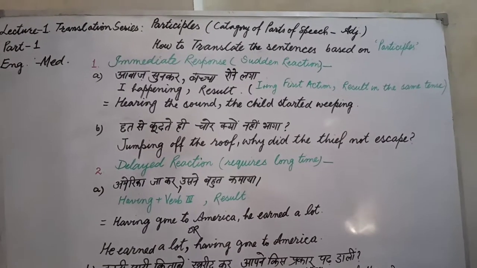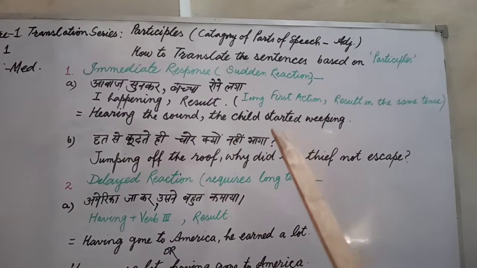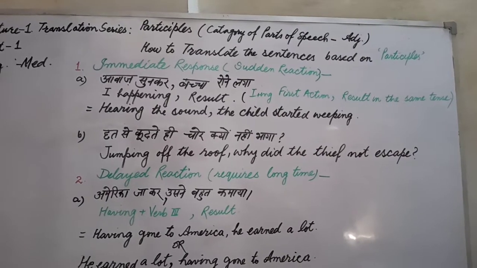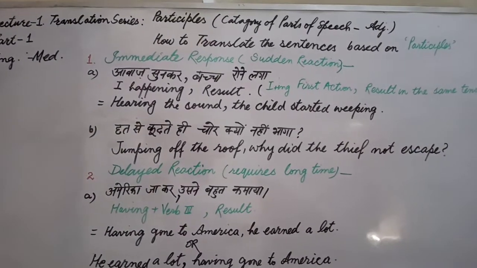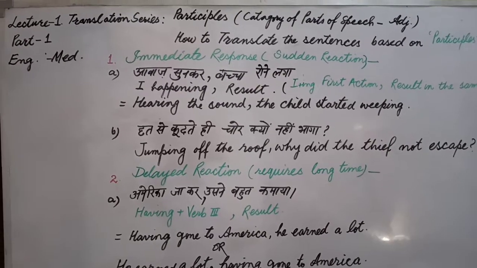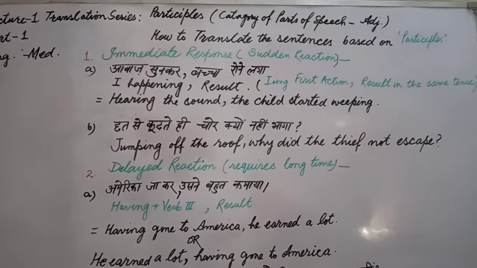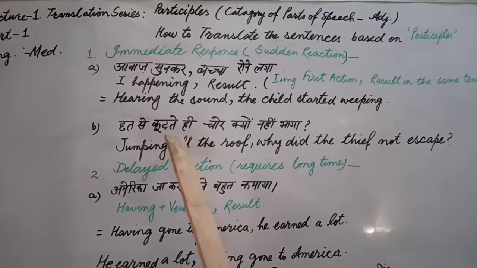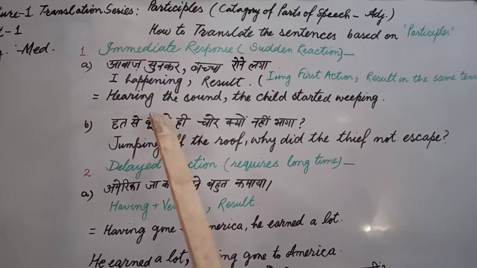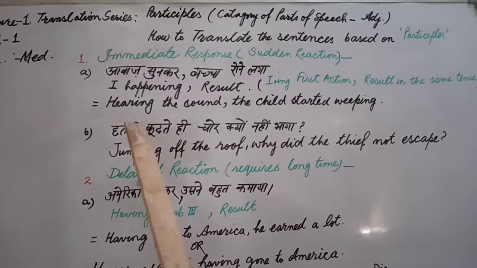Now let's begin with the first part, immediate response or sudden reaction. If we have a Hindi sentence based on two parts, when the first part occurs, the first happening happens, then the second, then the happening of the first part that occurs first is used with first form plus ing.